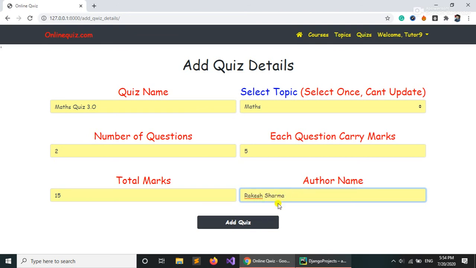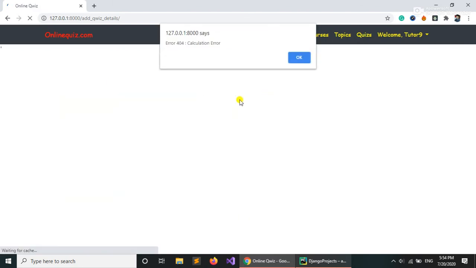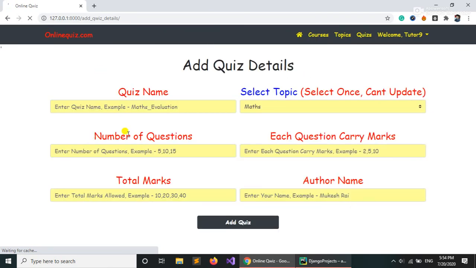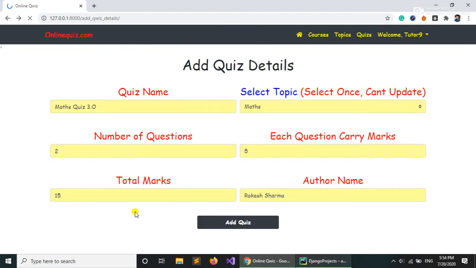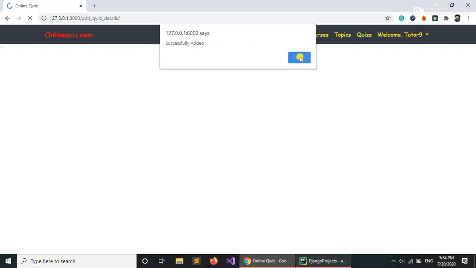Okay, so when we click on add quiz, it will give an error. Error 404, that is a calculation error. As I said, it's giving an error, so let's update that from here only. If we write 10, the total marks is 10. Now it can be created. Now it will not throw any error, it's successfully added.